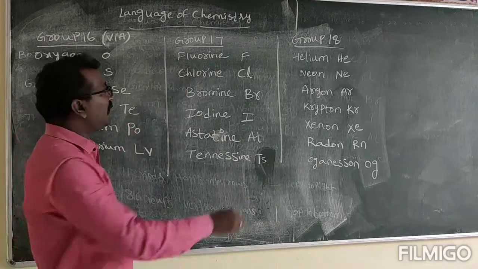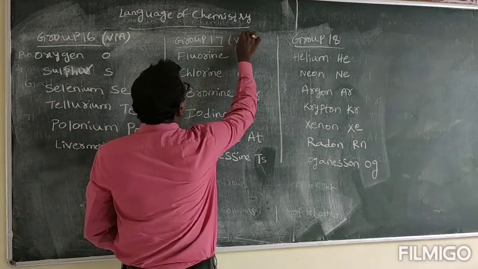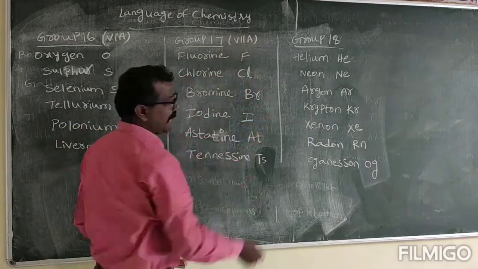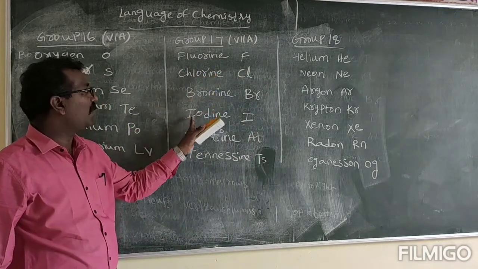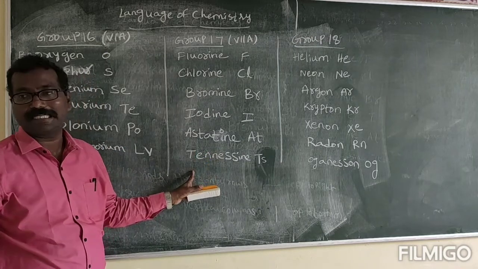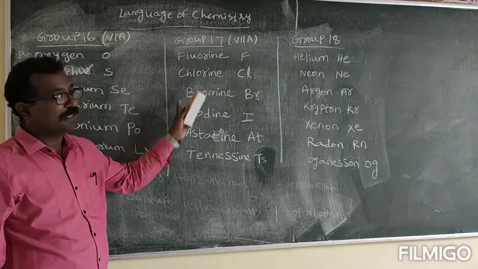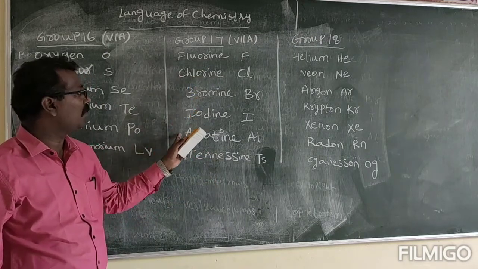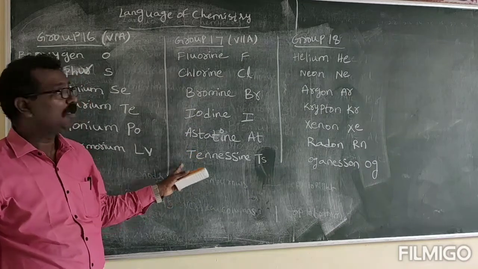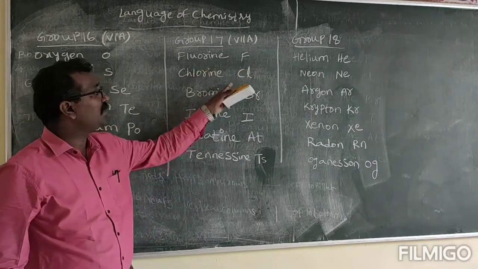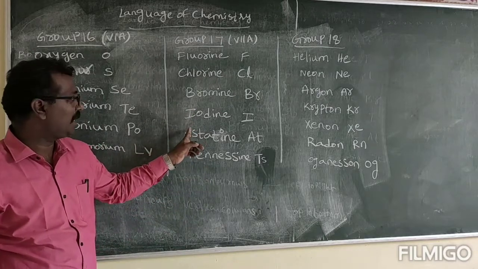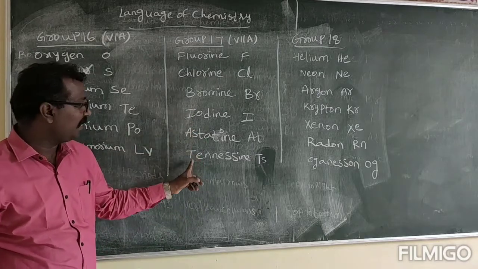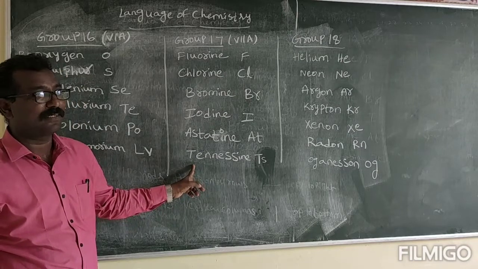And group 17 is also called as 7A. Group 7A elements. Fluorine, chlorine, bromine, iodine, astatine and tennessine. These are the group 17 elements. Fluorine symbol F, chlorine symbol Cl, bromine symbol Br, iodine symbol I, astatine symbol At and tennessine symbol Ts.